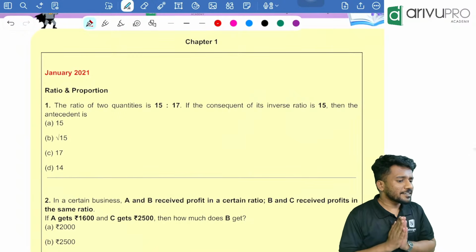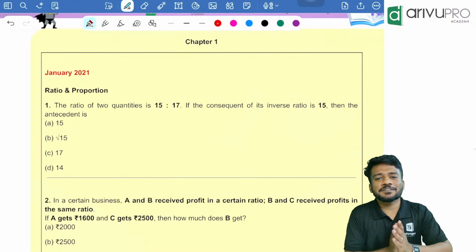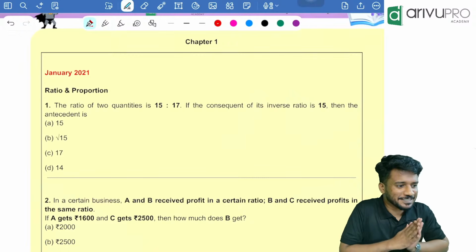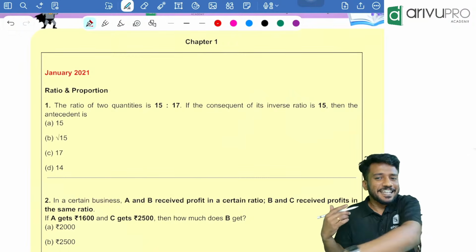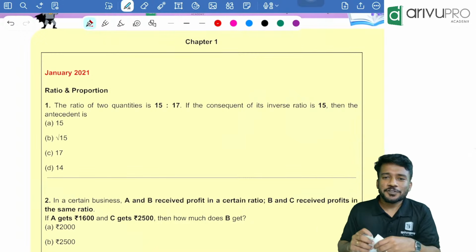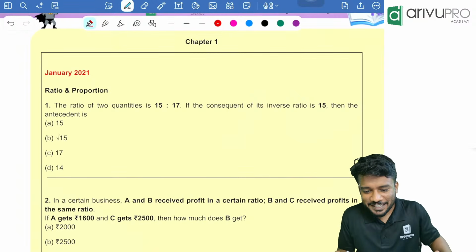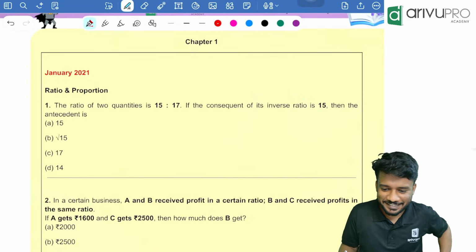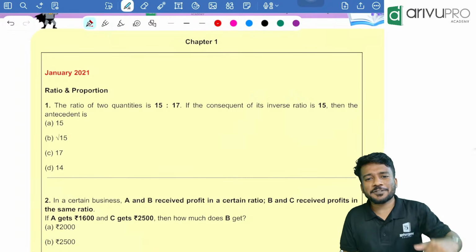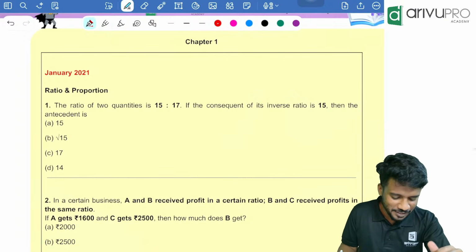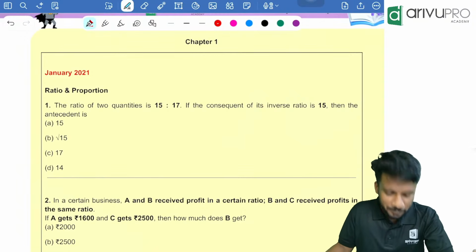I think today is our last class of our PYQ solving session. So today is the last chapter. Ironically, chapter 1 is our last chapter. We are going to solve for the last 12 attempts PYQ. Then people, we are going to start off with the PYQ discussion. Today we are going to discuss chapter 1.